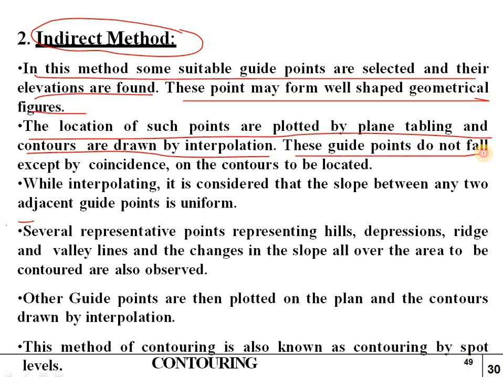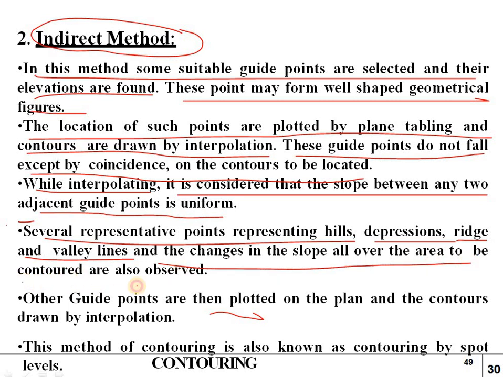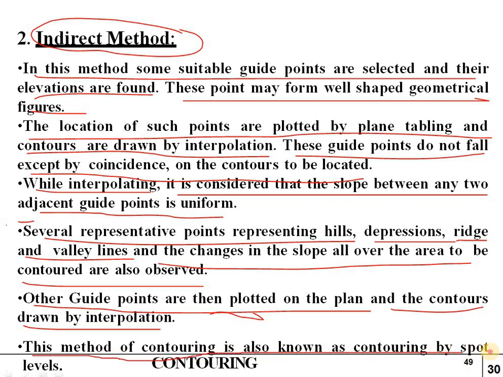So these guide points do not fall, except by coincidence, on the contours to be located. While interpolating, it is considered that the slope between any two adjacent guide points is uniform. Several representative points representing hills, depressions, ridge and valley lines, and the changes in the slope all over the area to be contoured are also observed. Other guide points are then plotted on the plan and the contours drawn by interpolation. This method of contouring is also known as contouring by spot levels.